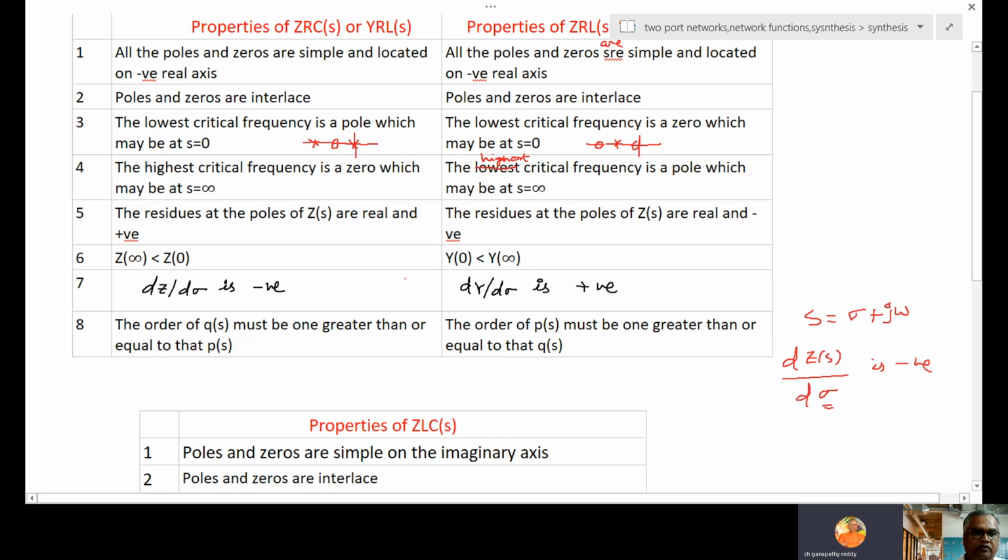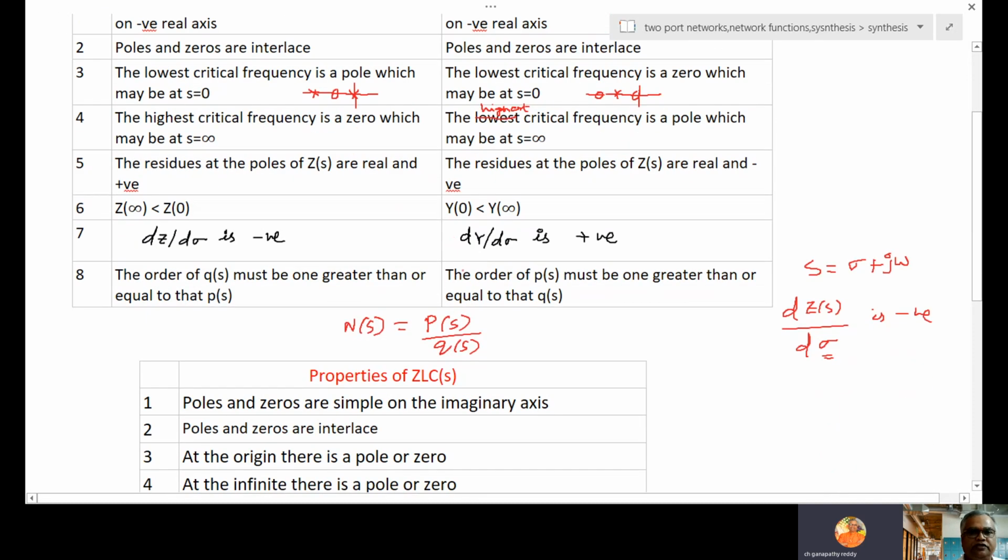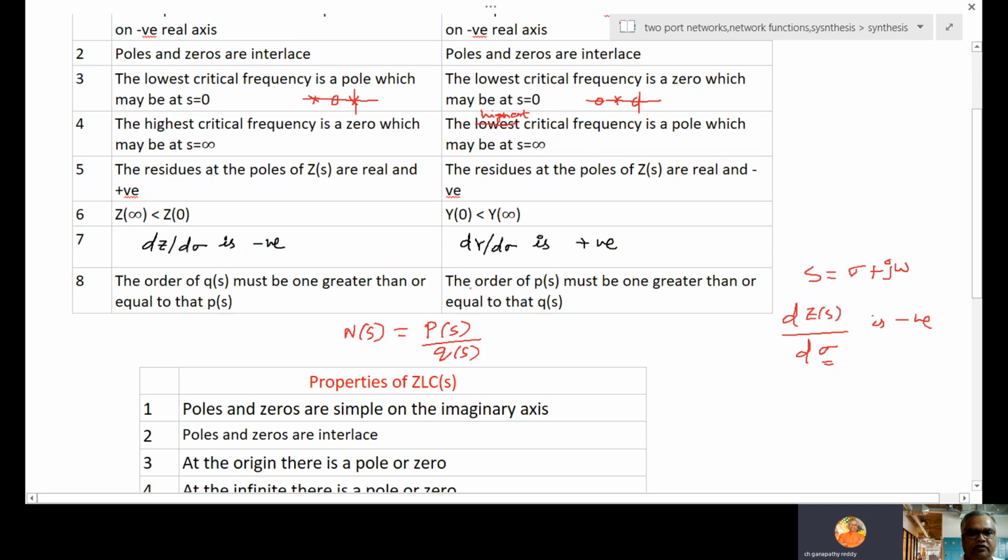N(s) equals the ratio of polynomials P(s) by Q(s). So the order of Q(s) must be 1 greater than or equal to that of P(s). Then here the order of P(s) must be 1 greater than or equal to that of Q(s). Here the P(s) order is more; in this case the Q(s) order is more or equal. So these are the 8 important properties you should remember.